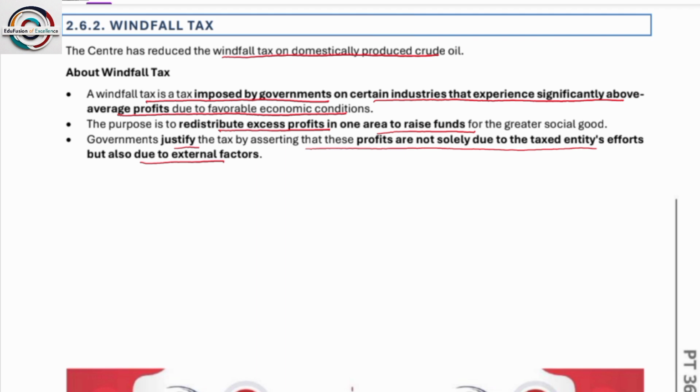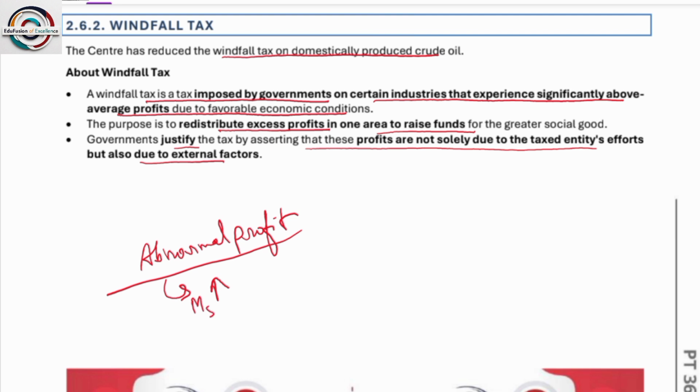Now I will make you understand why this has been charged and what is the necessity of charging it. For example, say a sudden boom has happened in the market. All the manufacturers are earning abnormal profit. What are they earning? Abnormal profit. So abnormal profit means money supply has increased. Yes or no? If money supply is increased, then automatically inflation will increase.